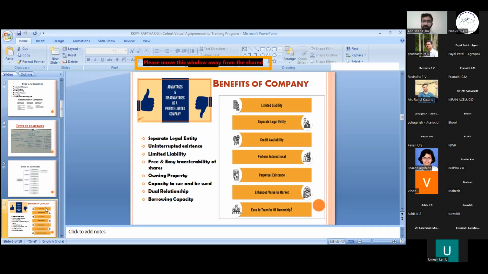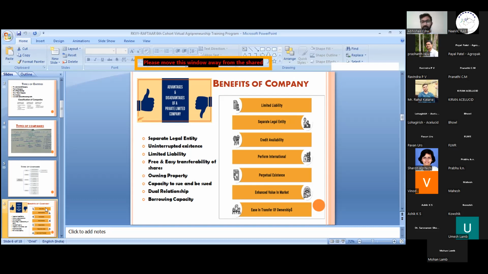But if my company or business is registered under any law, then I have borrowing capacity. My credibility will increase in the eyes of the law, and also in the eyes of the lenders, because I have a registered business. I have the track record that my business has been running for 1 year, 2 years, or so on.